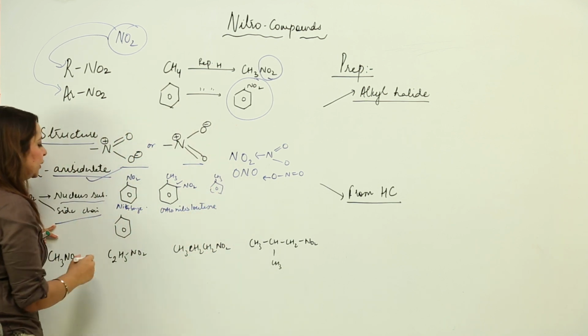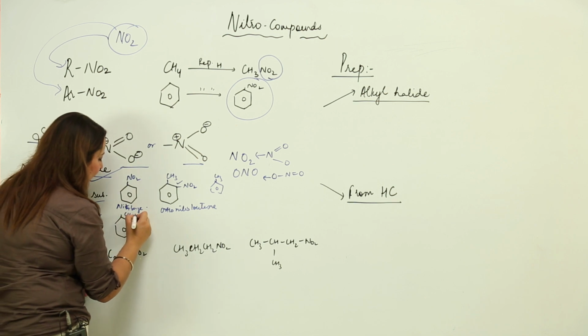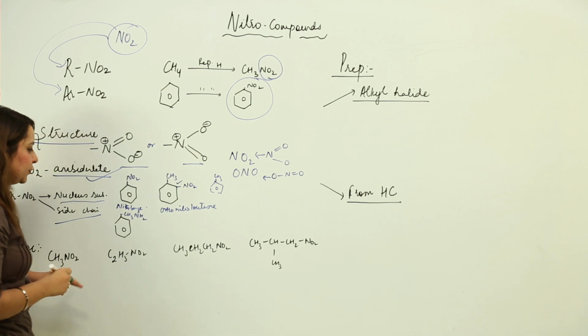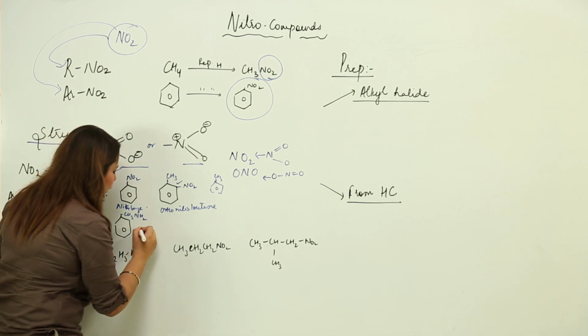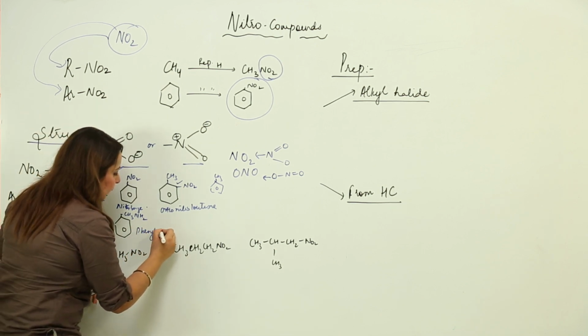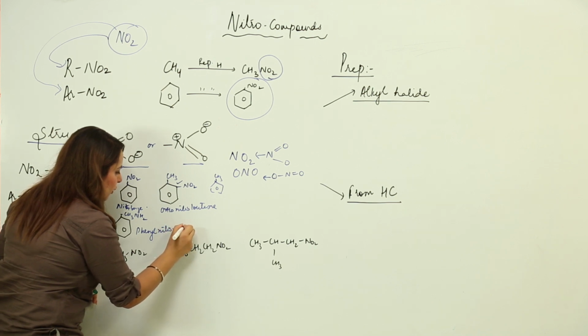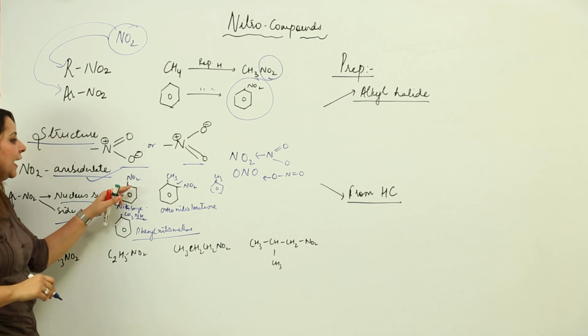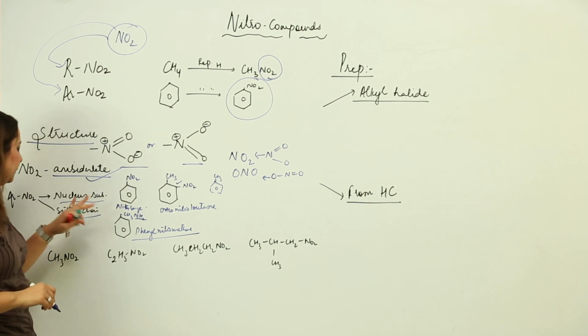Likewise it can be side chain also. Suppose I have a compound like this, I have the benzene ring to which there is a linkage CH2NO2. It is particularly called phenyl nitromethane. So it is attached as a side chain here, whereas in the other case it is attached directly to the aromatic ring.